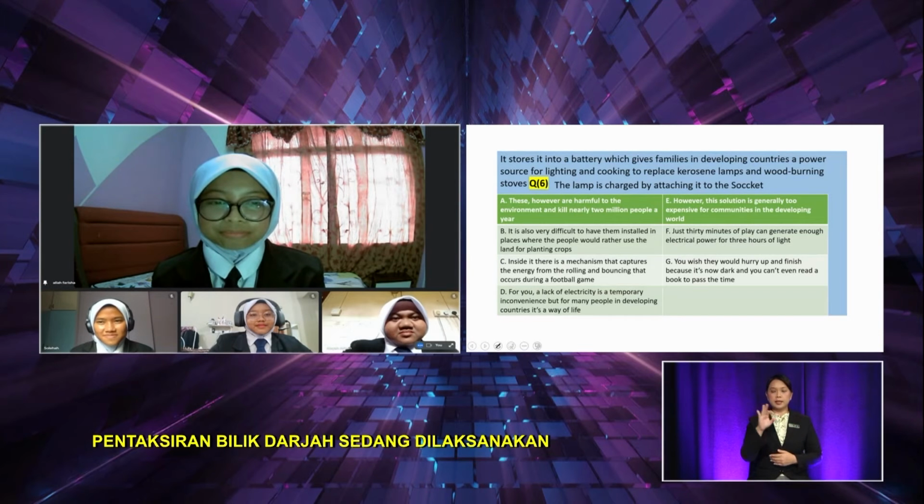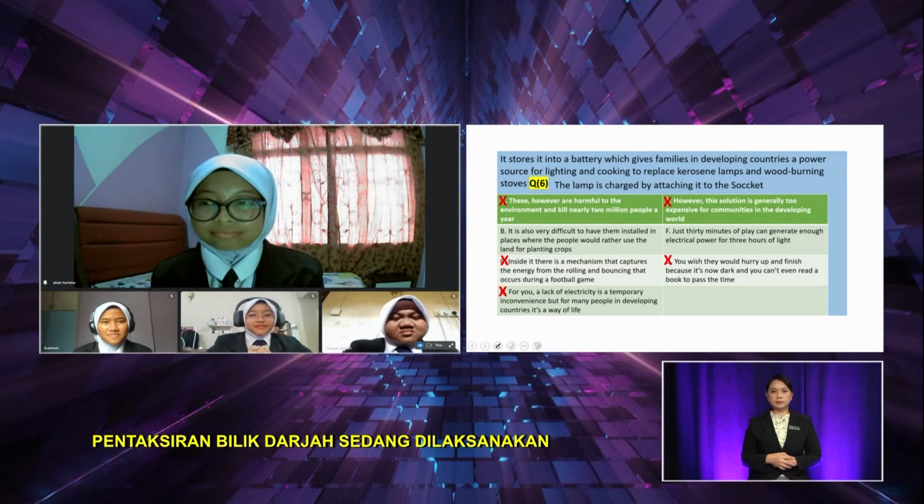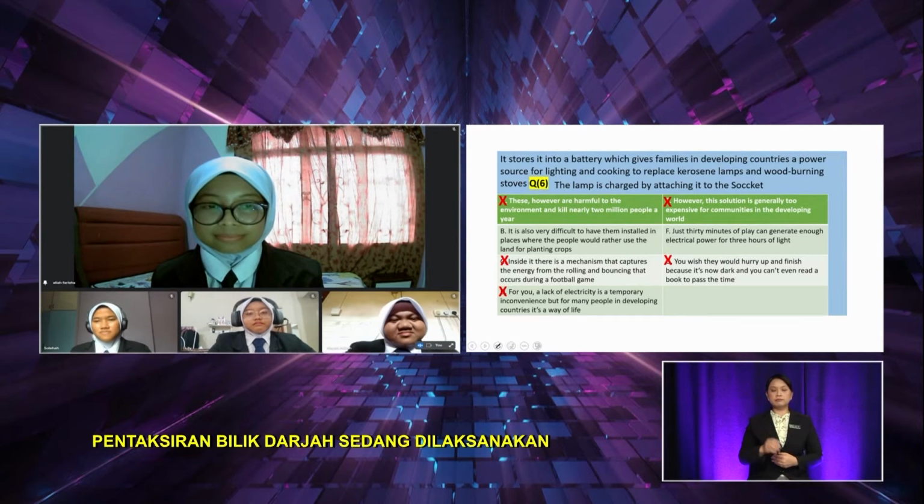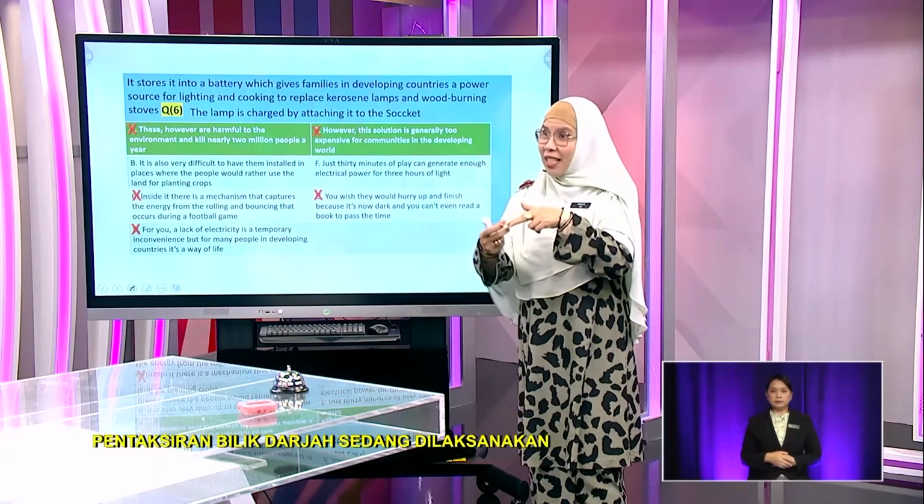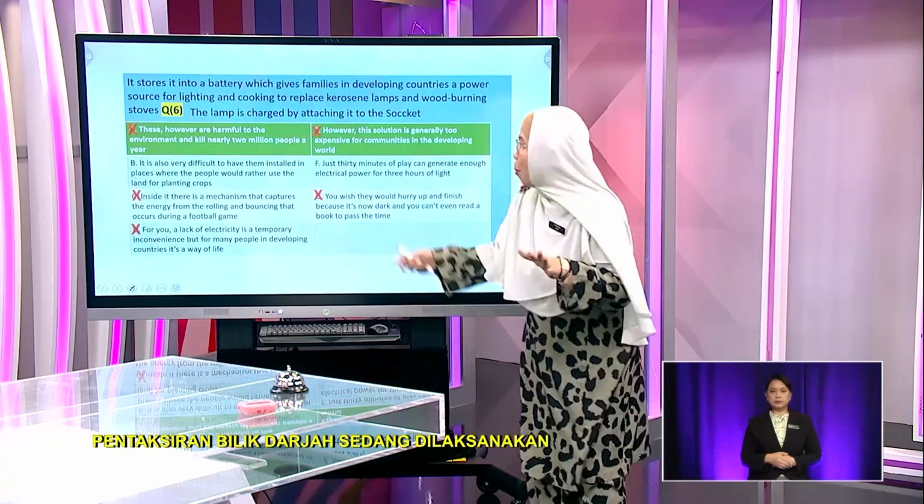Okay, wait. Let me cross out all the answers first. All right. I believe we have B and F left. Now, Alia and the rest, the easiest part to answer in gap text is always the last question. You know why? Because for this question, there is only one remaining answer not chosen. But for SPM, Form 4 and Form 5, they'll be given 2 distractors. So there's 3. So when it comes to the last question, just choose one. And obviously, they can tell the 2 distractors are there. So they don't have to think that much compared to other questions.